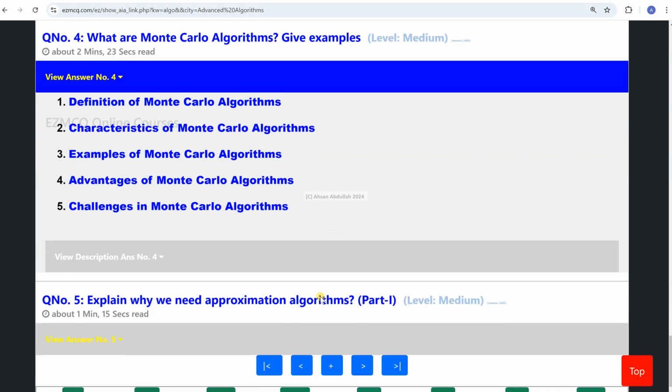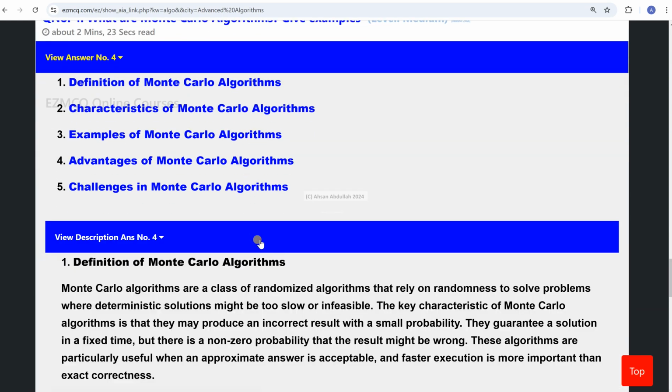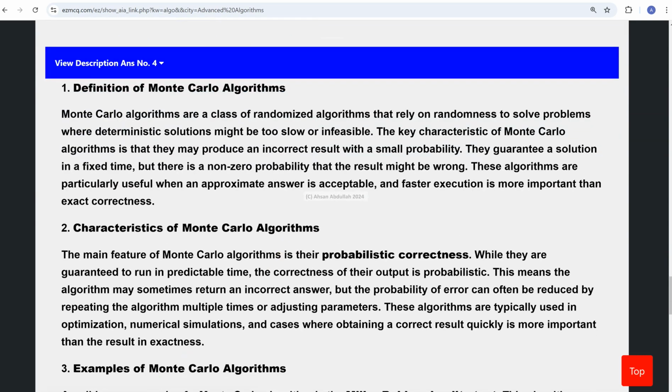So what are Monte Carlo algorithms? They are another class of randomized algorithms, used where deterministic solutions might be too slow, have a very high time complexity, or be infeasible because of scalability issues. However, the issue is that they may produce an incorrect result, but the probability is small. They guarantee a solution in a fixed time.